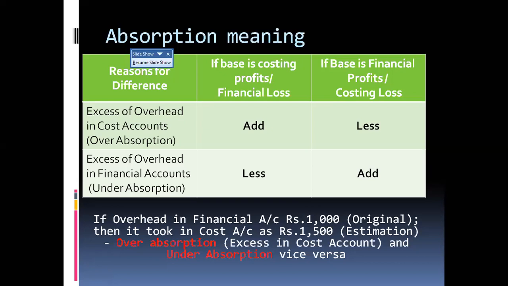Over absorption means you add to the cost accounting profit; under absorption means you deduct. If you start with the financial accounting profit, it is the opposite effect.